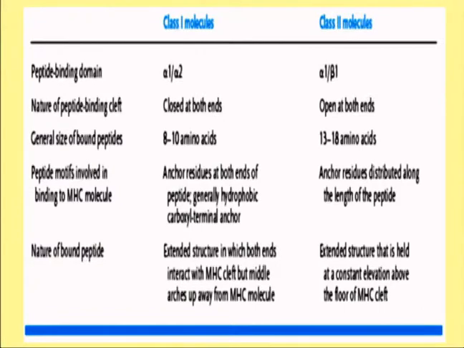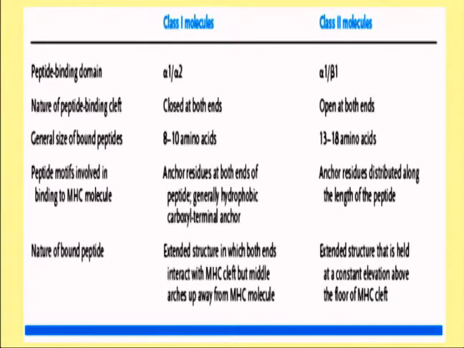In the case of MHC class 1 molecule, we have seen a question on that. It will be mostly bound to an antigenic peptide whose size is 8 to 10 amino acids, and mostly it will be a monomer that is made up of 9 amino acids. Whereas in the case of class 2 molecules, its size will be 13 to 16 amino acids.